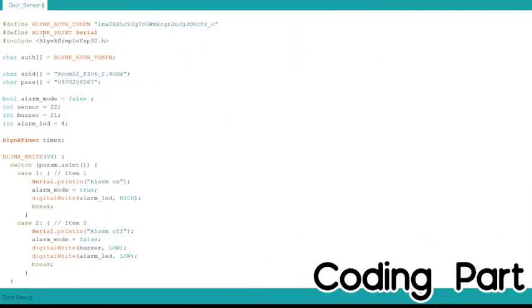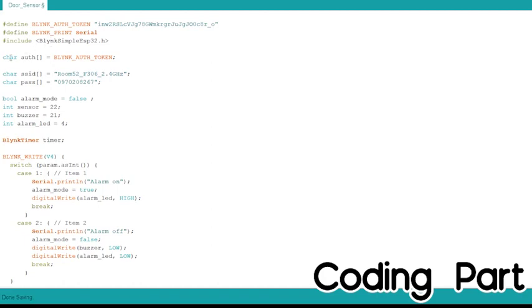First, we define BLYNK_AUTH_TOKEN to connect with the Blynk application at the very top of your code. And next, we define BLYNK_PRINT Serial to redirect the built-in Blynk status print so you can print the value on the serial monitor. And next one is a library for Blynk and ESP32.